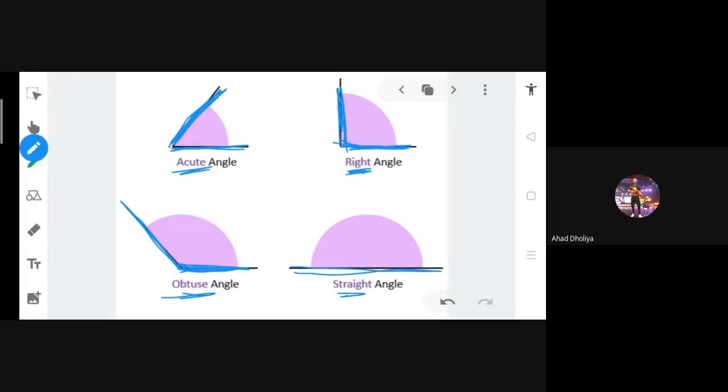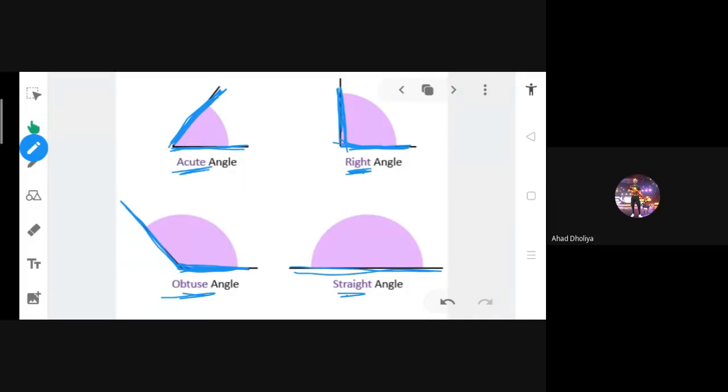So you can see this angle. When the right angle is there, it means a straight sleeping line and a straight standing line. No slanting line, only the standing line and the sleeping line. So that is a right angle. And acute means less than a right angle.